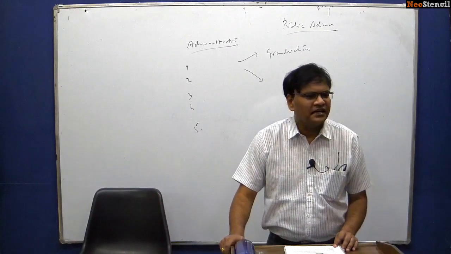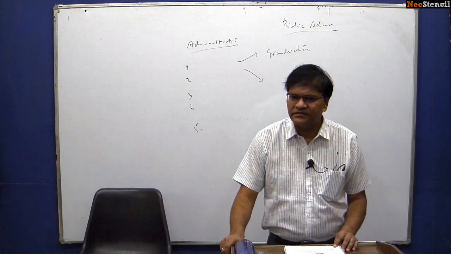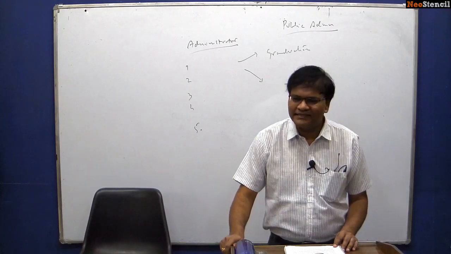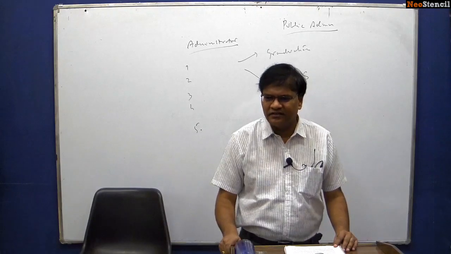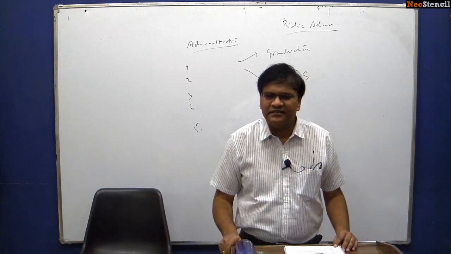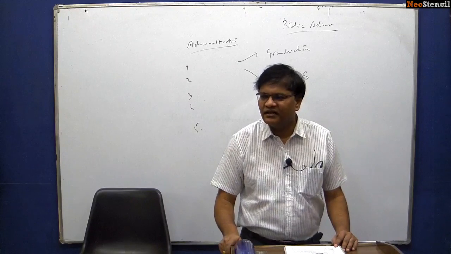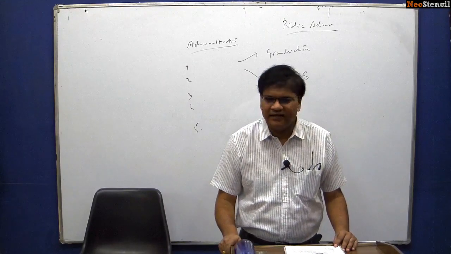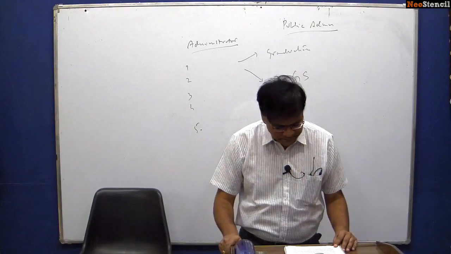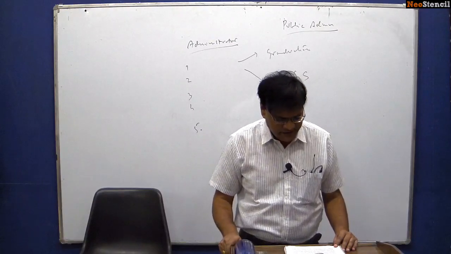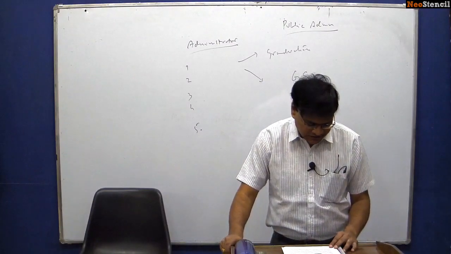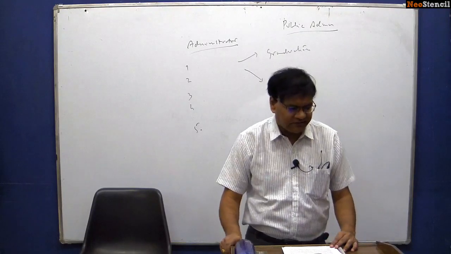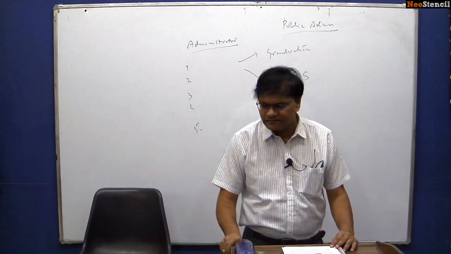Then only you can achieve your objectives, and then only you can maximize efficiency of organizations. How to take those decisions is a part of this decision making theory of Herbert Simon. After that, we will move on to the next set of thinkers, participative management.